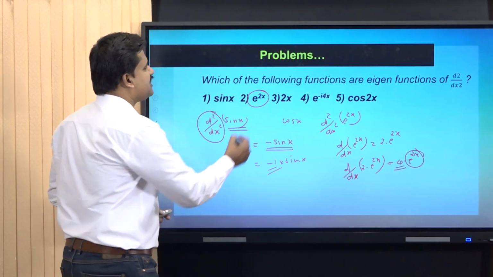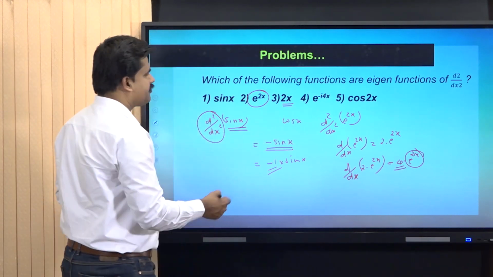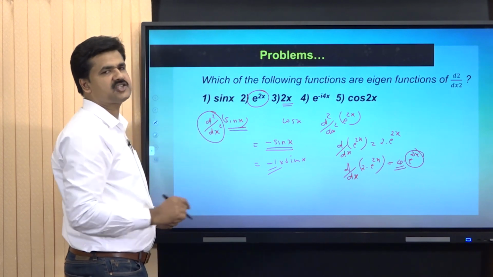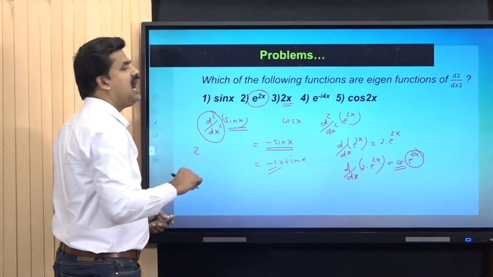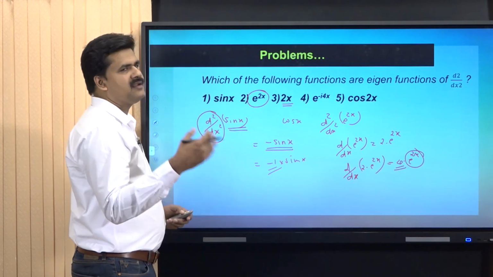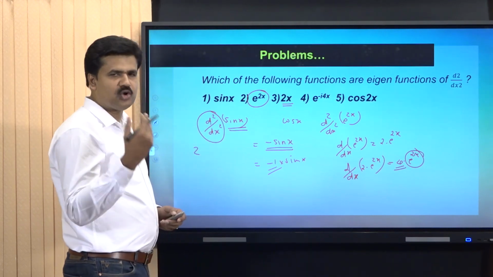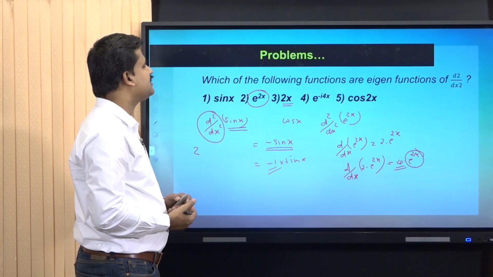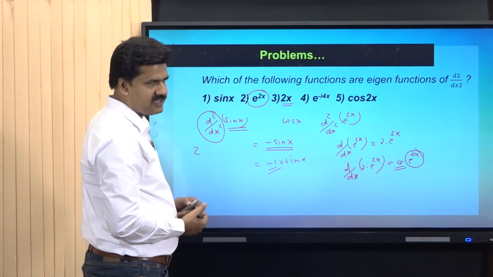Now we can check whether 2x is an eigenfunction. We know that the first differential of 2x is equal to 2 and the second differential of 2x is equal to 0. Therefore, the function 2x is not an eigenfunction of the operator d square by dx square.